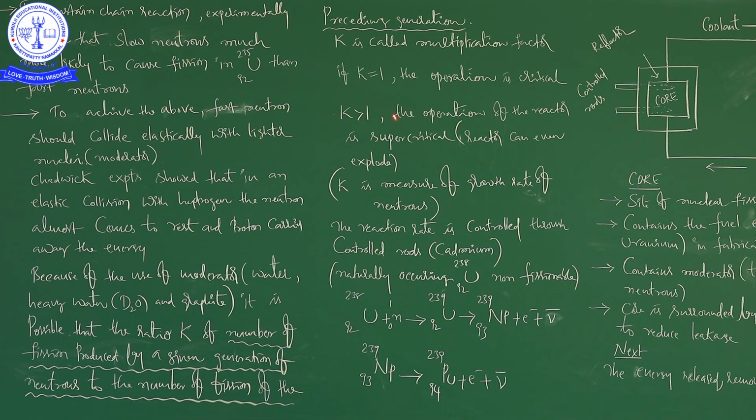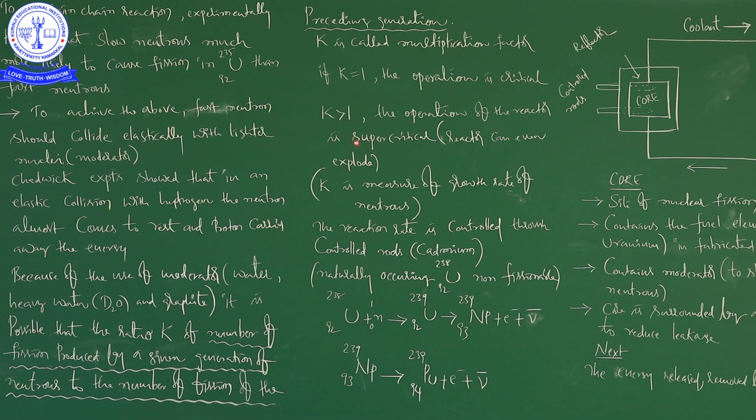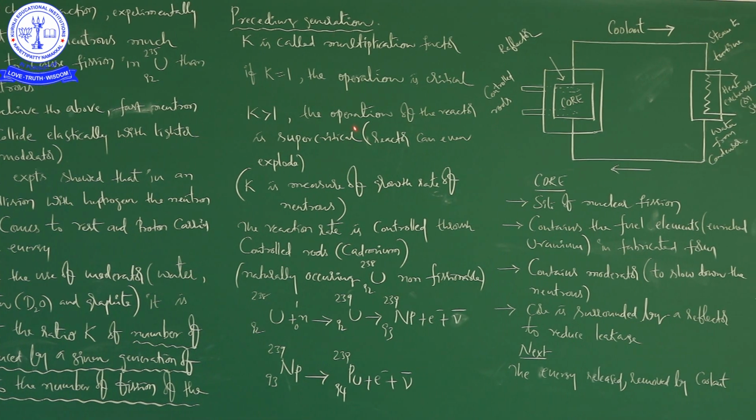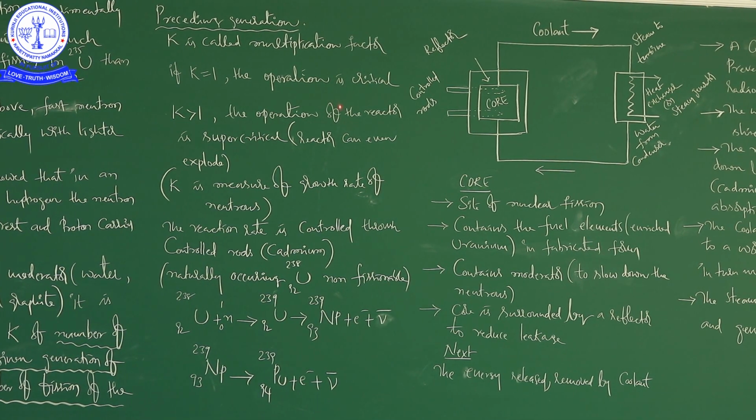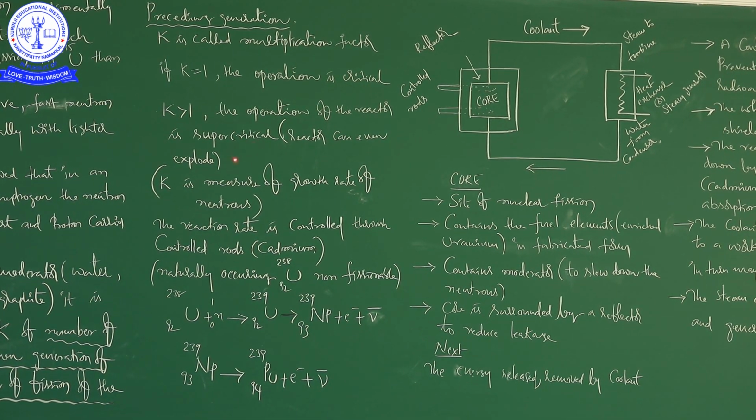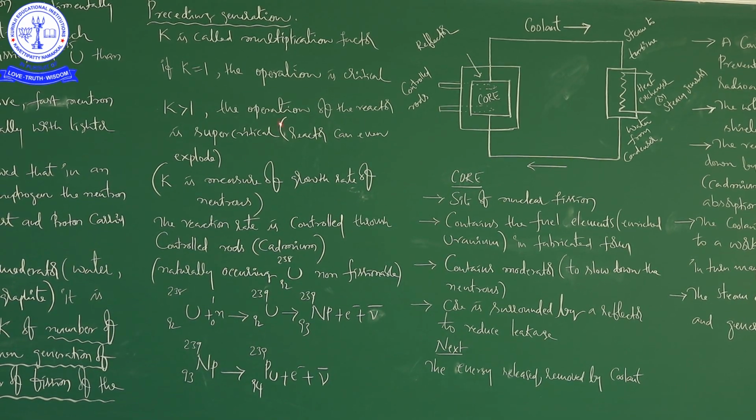See here, the operation of the reactor is supercritical. So, the reactor can even explode. When K is greater than 1, the number of fissions will increase enormously, exponentially, and automatically a greater amount of energy will be released. So, there is a possibility of explosion of the nuclear reactor.